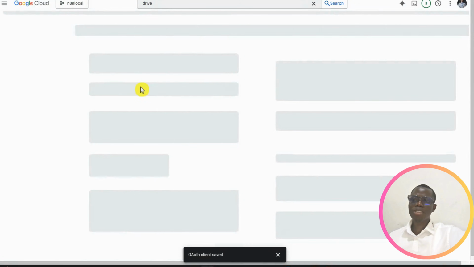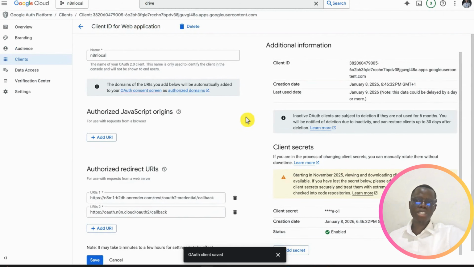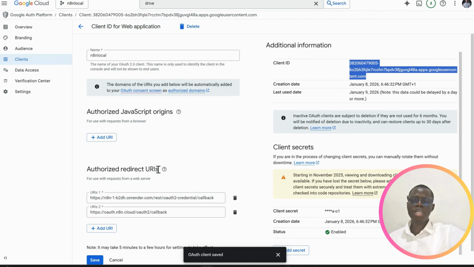Then you go back to the application you created, where we've been copying our client ID and our client secrets. You need this authorized redirect URL. Remember, we did that with Render. So where is that?